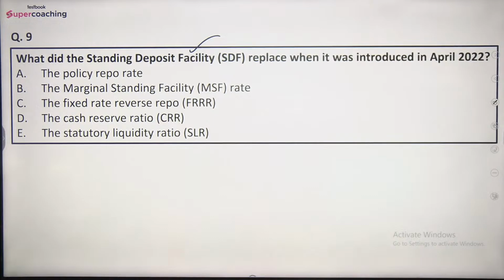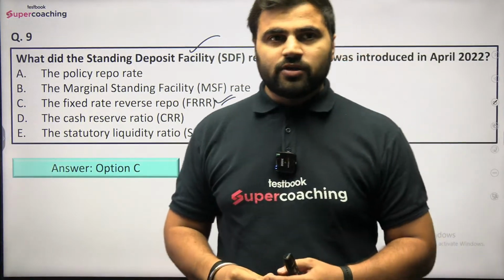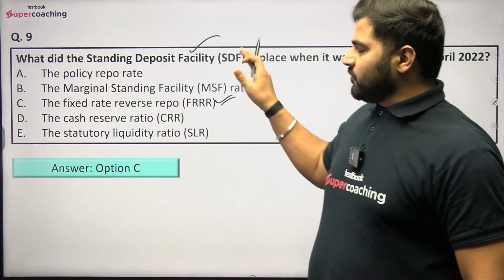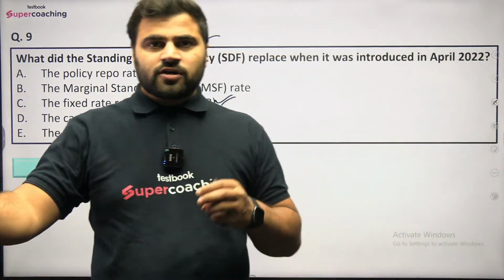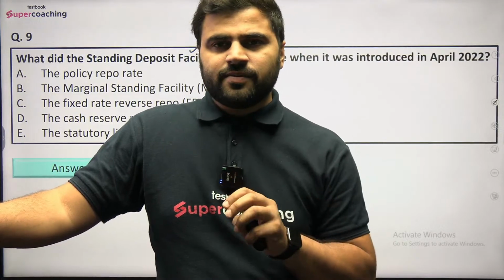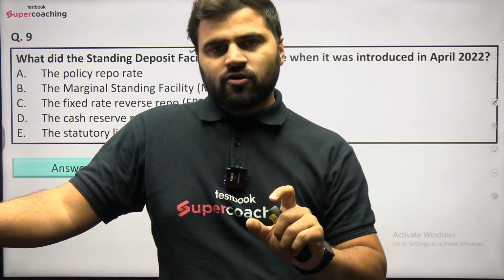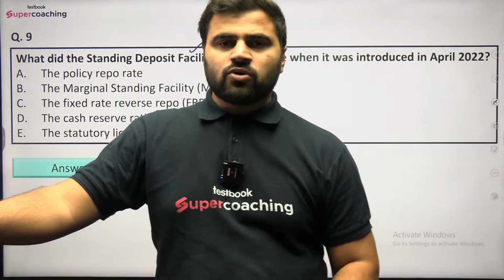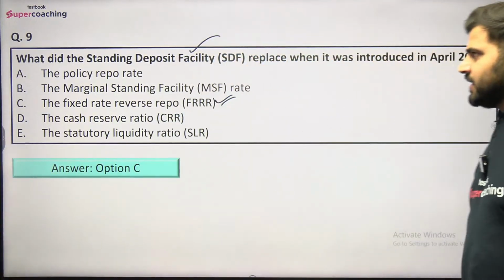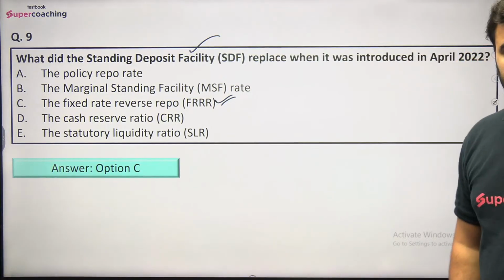बताइए guys, I'm waiting for your reply. What did the SDF replace when it was introduced in April 2022? So it replaced the fixed reverse repo rate. ठीक है, इसने फिक्स्ड रिवर्स रेपो रेट को यहाँ पर रिप्लेस किया है गाइस। तो ये आपको याद रखना है, because we have already discussed what are the steps involved in the reverse repo operation as well as in the SDF operation. ठीक है, दोनों में लगभग सेम है, except the one difference that under the reverse repo operation basically collateralized deposit is involved. ठीक है, but यहाँ पे under the SDF no collateralized deposit involved. ठीक है, so that is why it replaced the fixed reverse repo rate. ठीक है, so this you have to remember.